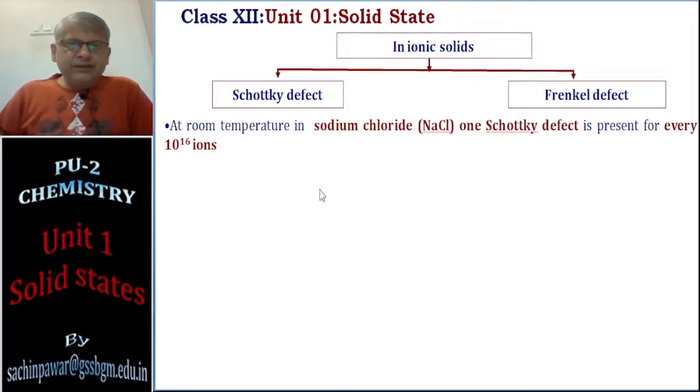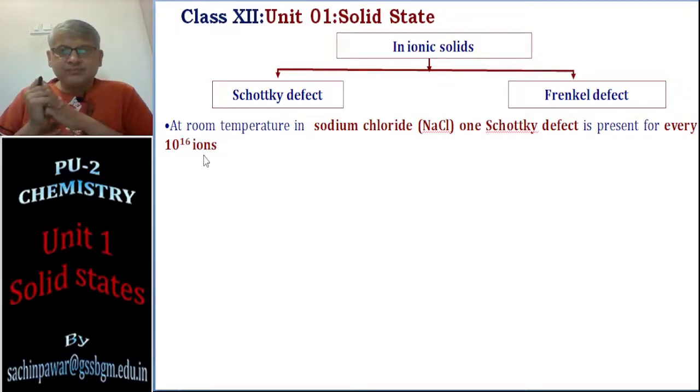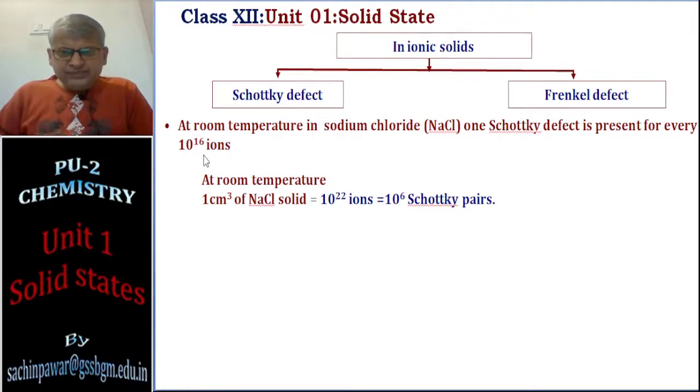Okay, next, the last part. There is one statement in the government text. At room temperature in sodium chloride, one Schottky defect is present for every 10 to the power 16 ions. For every 10 to the power 16 ions, one Schottky defect is there. Let's see. One Schottky defect means what? One cation and anion pair is missing from the lattice point. Okay, let's see. Literature value says this.